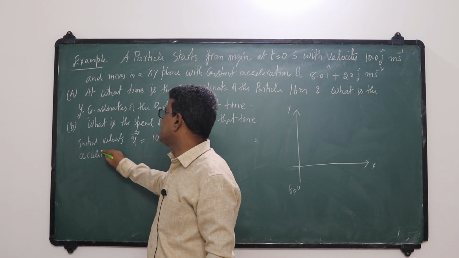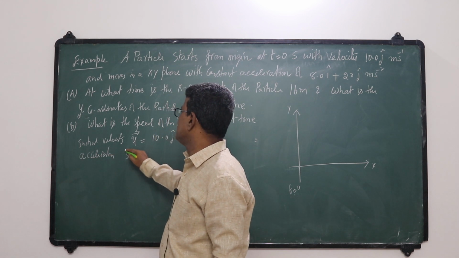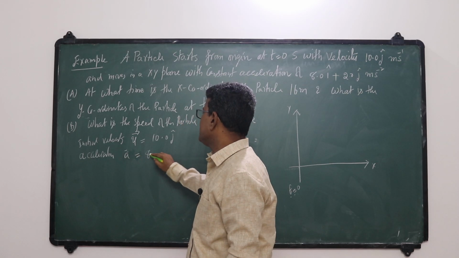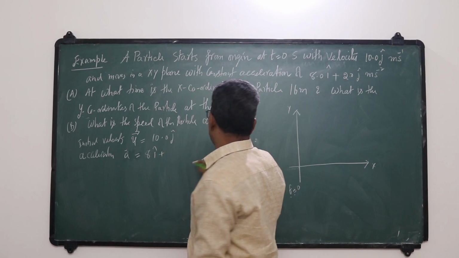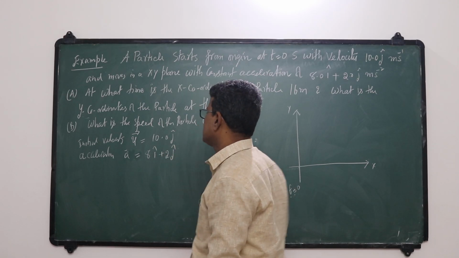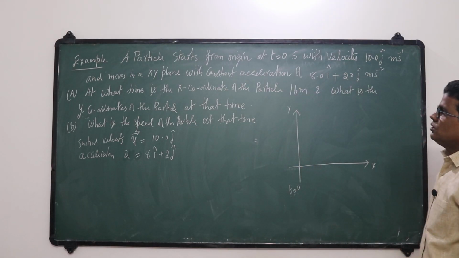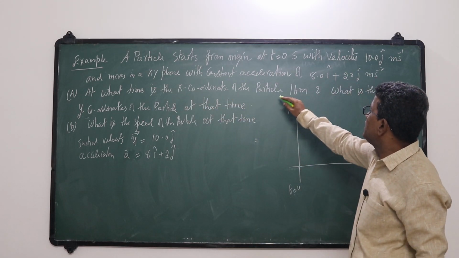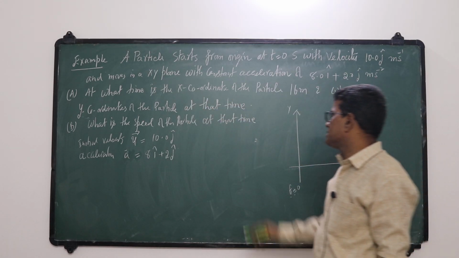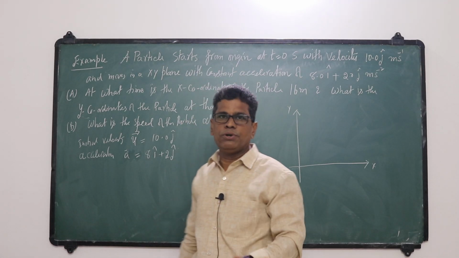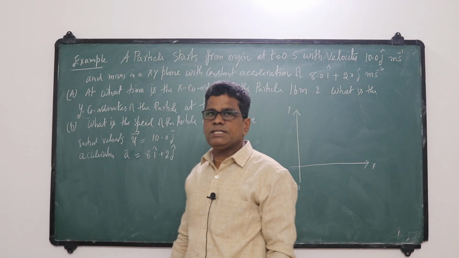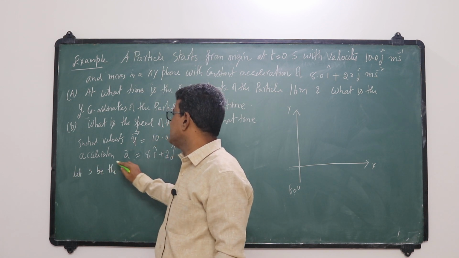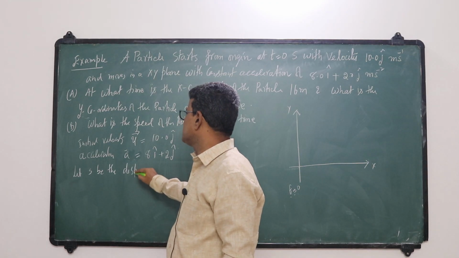Acceleration. So what is acceleration? Acceleration a bar is equal to 8 i cap plus 2 j cap. This is acceleration. So at what time is the x coordinate of the particle 16 meters? At what time, we don't know. Let it be after t seconds. Let s be the displacement after t seconds.